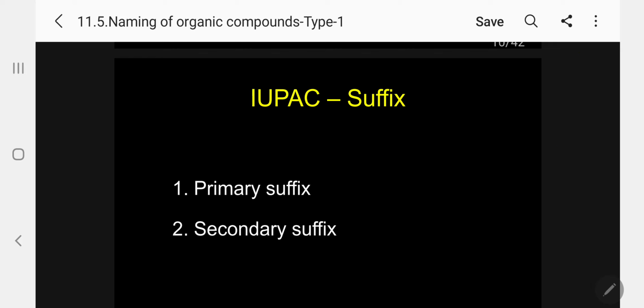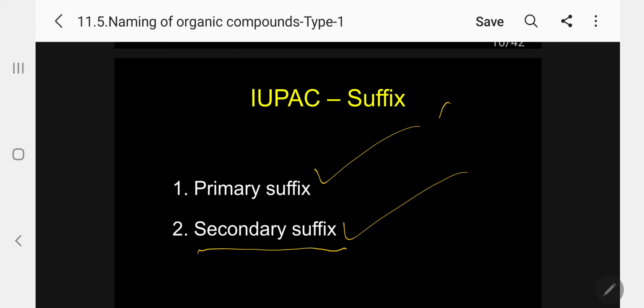This suffix I am going to classify into 2: one is the primary suffix, another is the secondary suffix. What is the primary suffix? To indicate whether it is a saturated or unsaturated compound, we add ane, ene, yne. That is the primary suffix. The secondary suffix is for the other functional groups, which have a characteristic word to represent them.